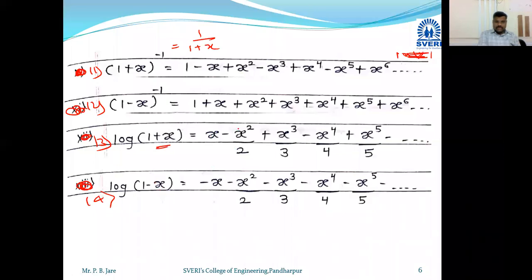So x equal to minus x: square is plus, already there is a minus sign. Minus x cube is minus x cube. Minus x raised to 4, minus x raised to 5 is minus x raised to 5. Continue in this way. Clear, sir. So this 14th result is very important.